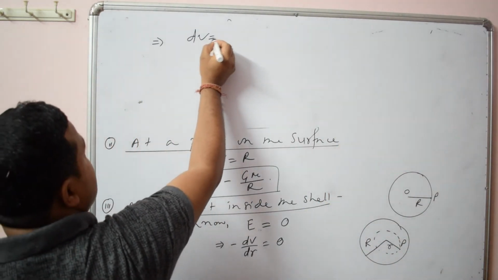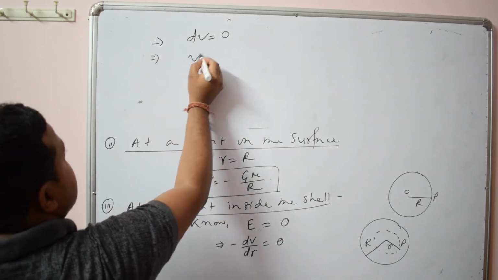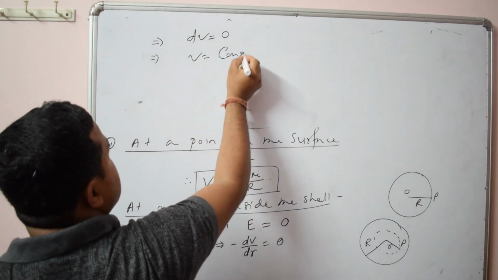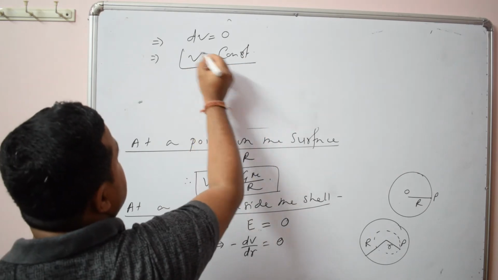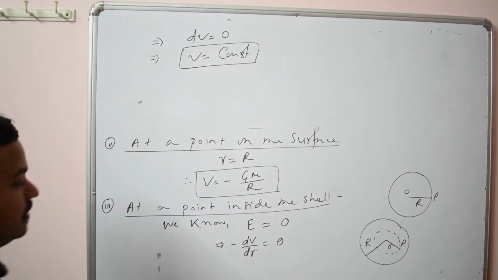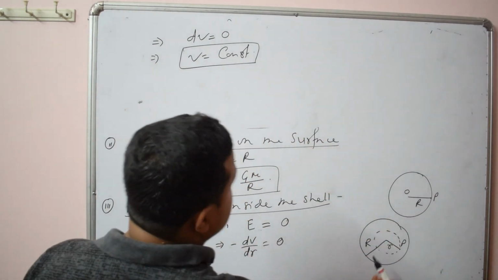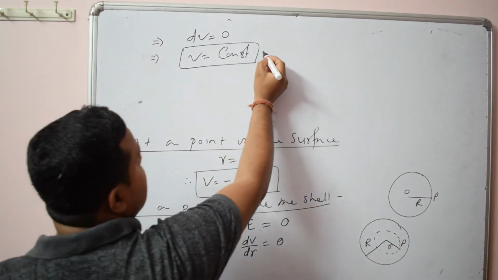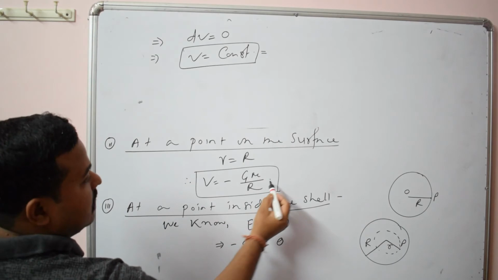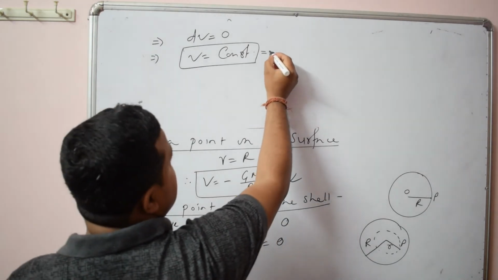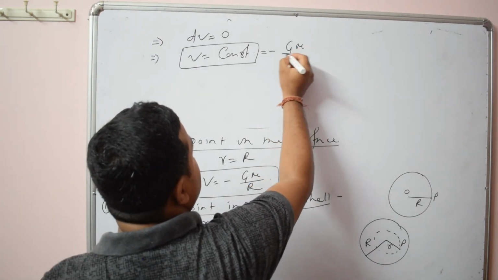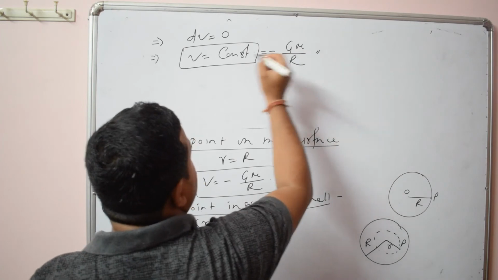dV is equal to 0, or you can say V equal to constant. So constant means that the gravitational potential at a point inside the shell is constant. Its value is equal to the value on the surface, which is minus GM by R. This is a very important point.